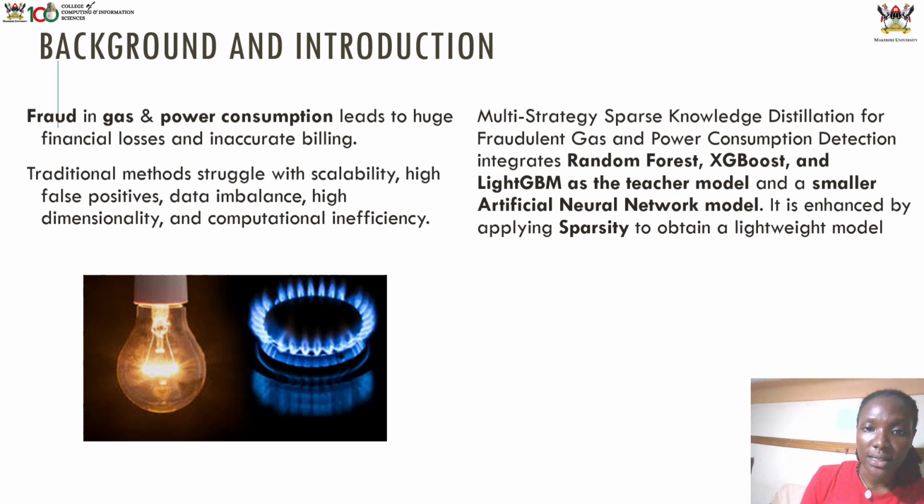So that brings in the need for our project, which is multi-strategy personal legislation for fraudulent gas and power consumption detection. Our system integrates three teacher models, that is random forest, XGBoost, and LightGBM, and then involves knowledge distillation, where we distill knowledge of these individual models after averaging their individual prediction probabilities, and then distill to an artificial neural network, and then apply sparsity to it to obtain a lightweight model.